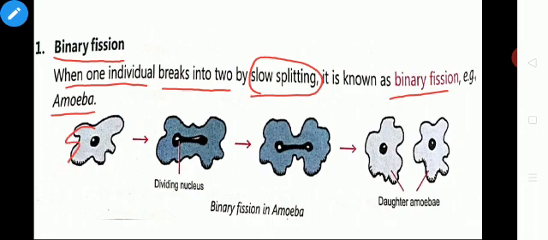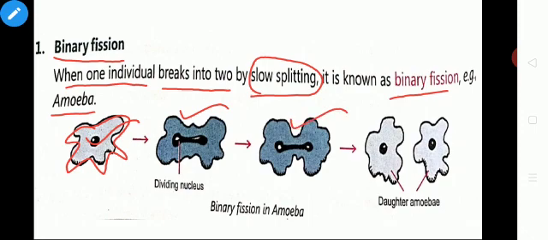You can see these are the finger-like projections. So, this is amoeba. It is having a nucleus. See, this nucleus is dividing. In the second picture, you can see that. Over some days, the nucleus is dividing and this process is repeating.